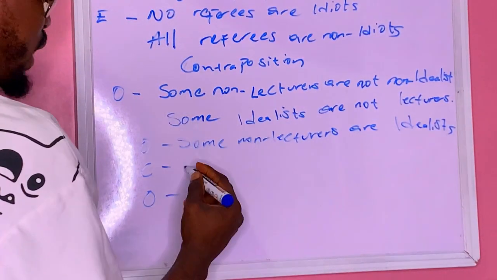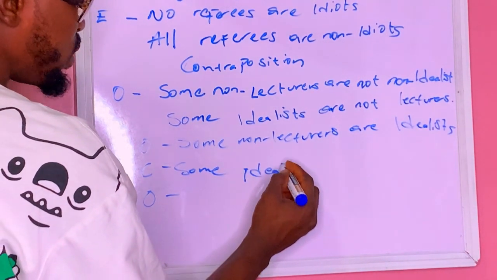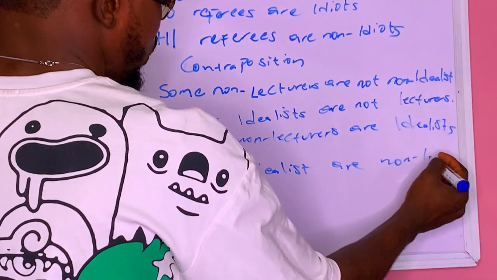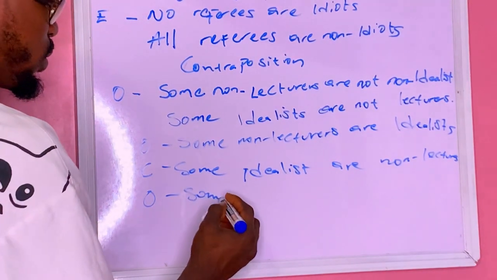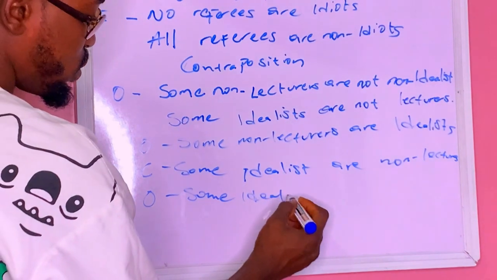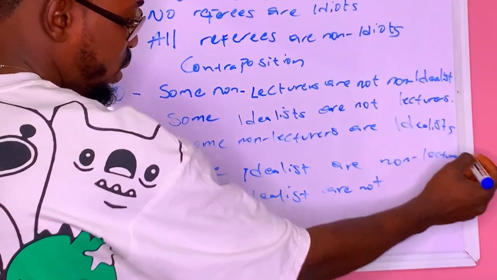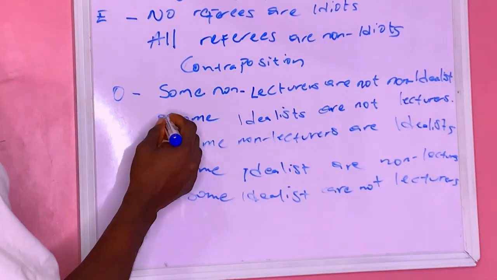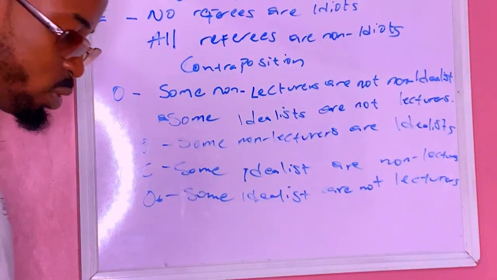Then conversion, you interchange: Some idealists are non-lecturers. Then obversion again: Some idealists will become are not, then non-lecturers will become lecturers. So as you can see, we arrive at the same answer, whether we use the direct method or we use OCO.